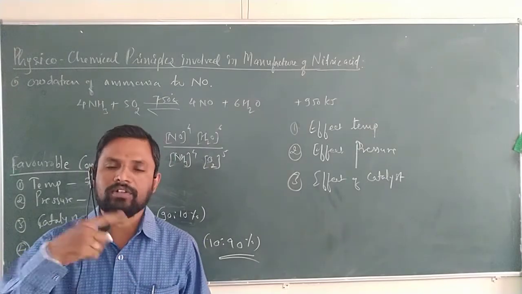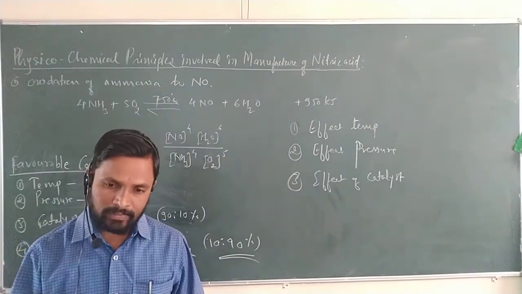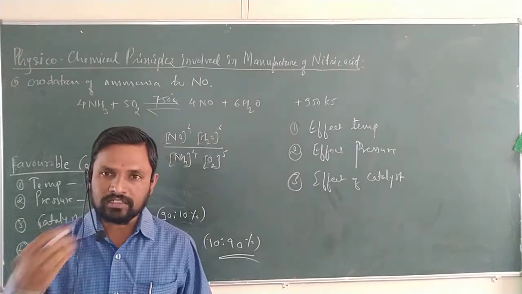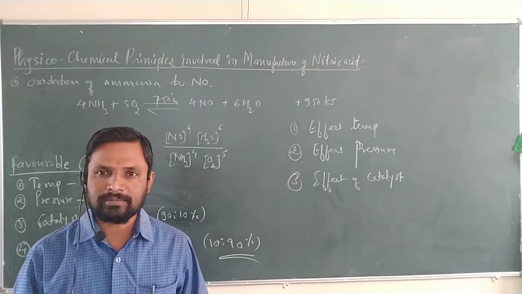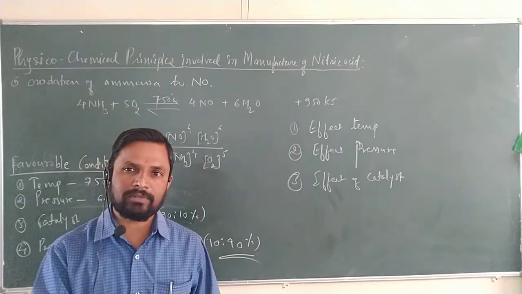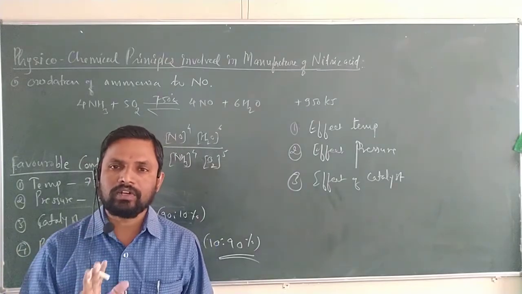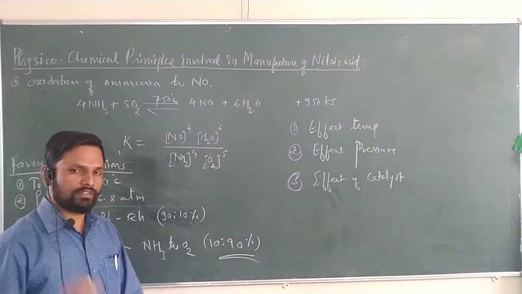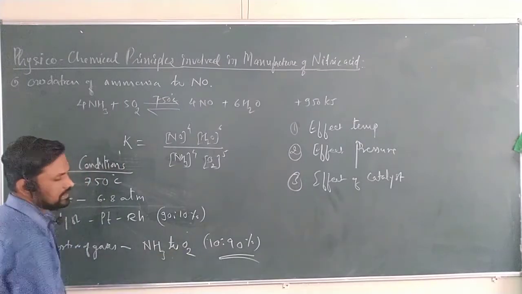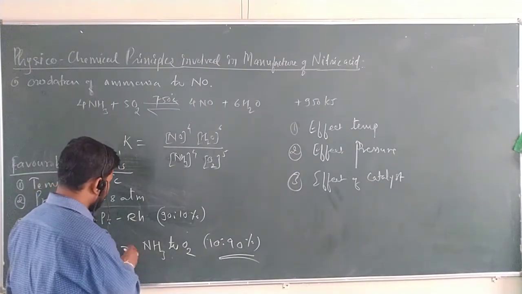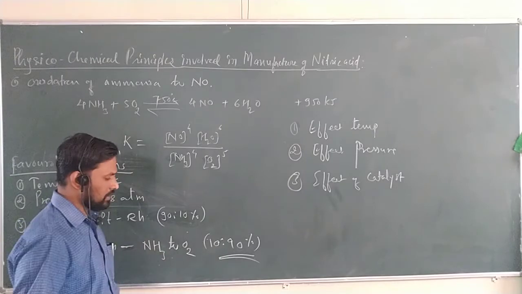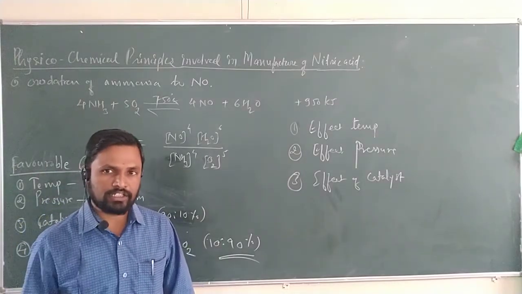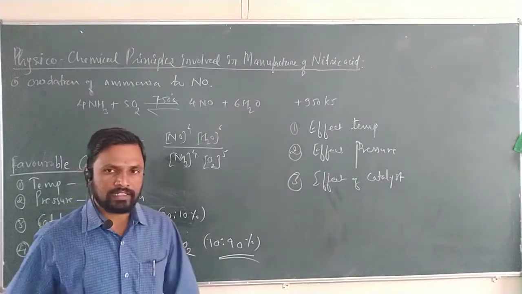The first step is oxidation of ammonia to nitric oxide, the second step is oxidation of nitric oxide to nitrogen dioxide, and the third step is absorption by means of water, which also takes place by means of air. So you require excess oxygen for the different processes. Therefore the oxygen proportion is very high: if you take 10% ammonia, you have to take 90% oxygen, approximately a 1:9 ratio for the raw materials.